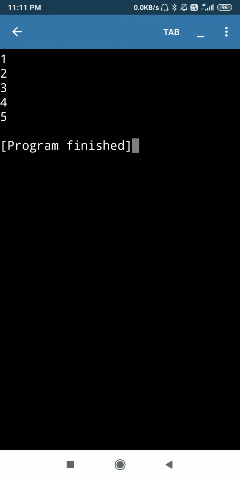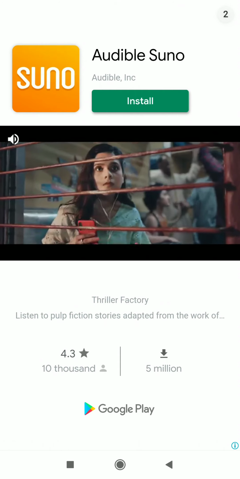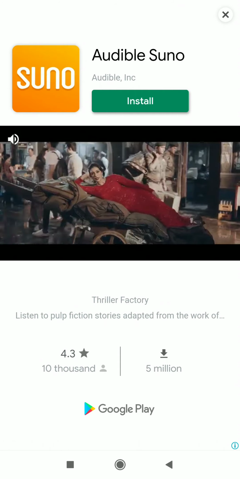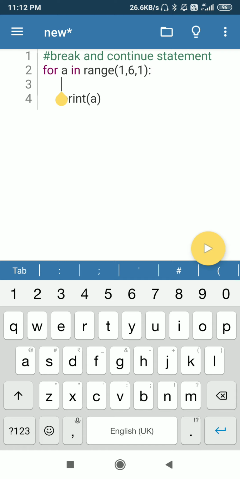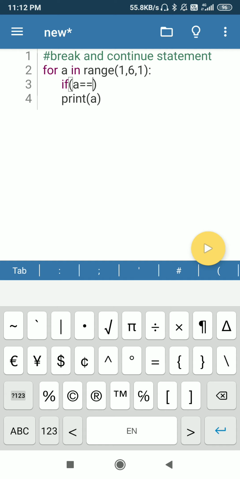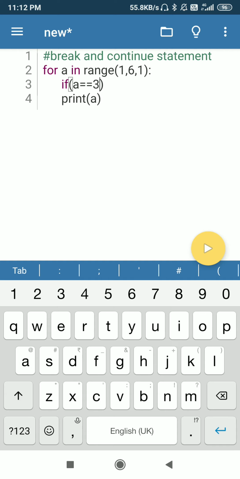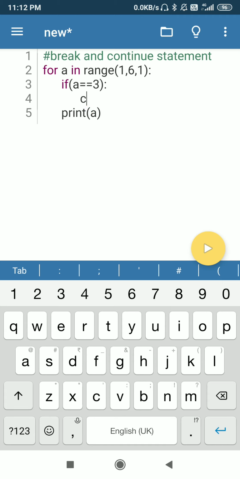So student, once again I am giving you the example of continue with the same code. Write down if a equal 3 colon, then continue. What should be the output?